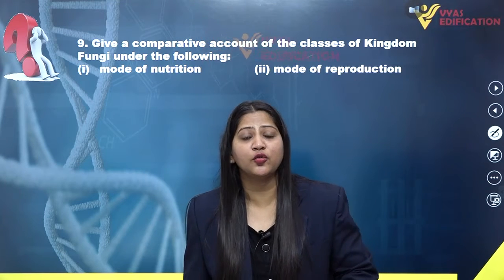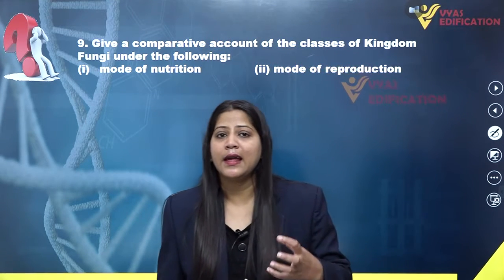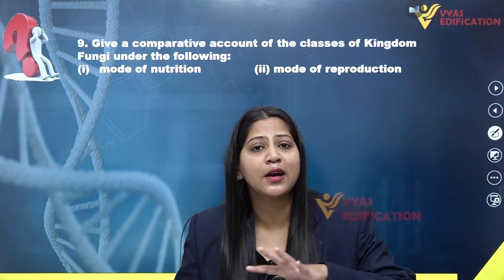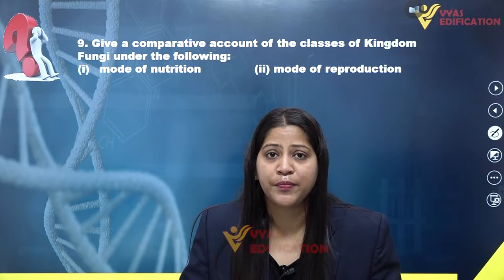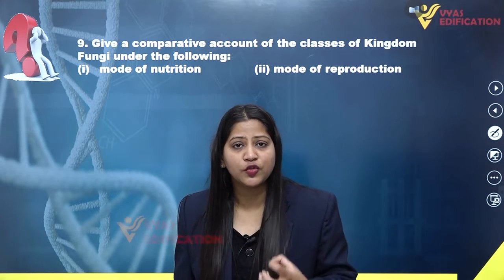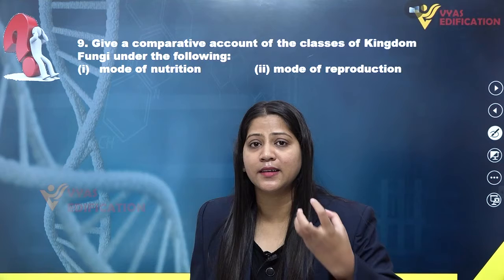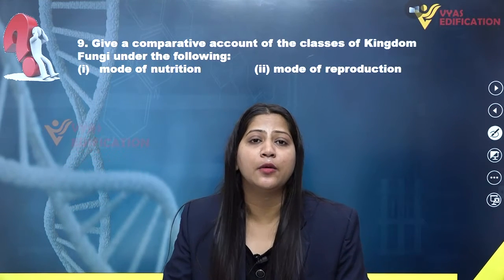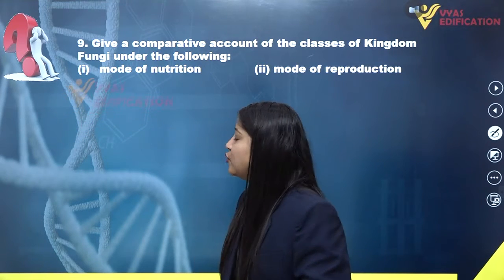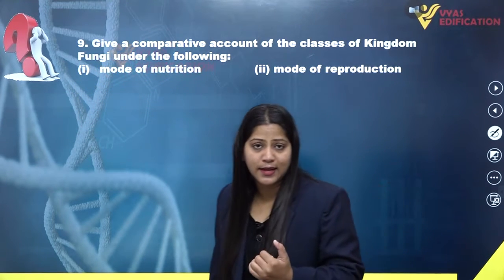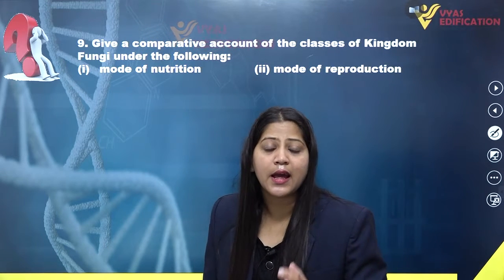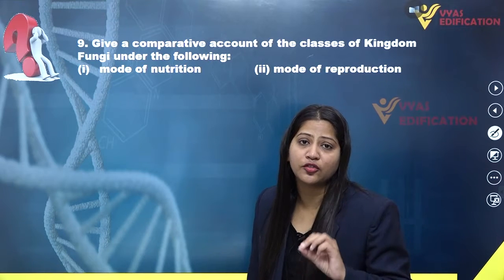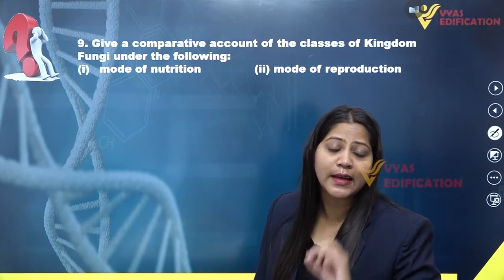In sexual reproduction, they reproduce through ascospores. These ascospores are produced endogenously, inside their body, in a sac-like structure called asci, and are arranged in ascocarps. So this is all about the mode of nutrition and reproduction in Ascomycetes, the second class of fungi.